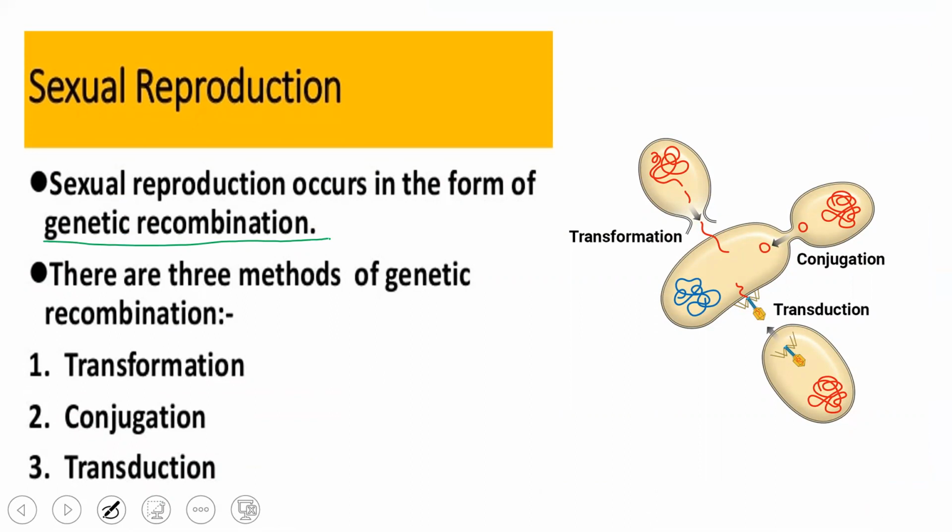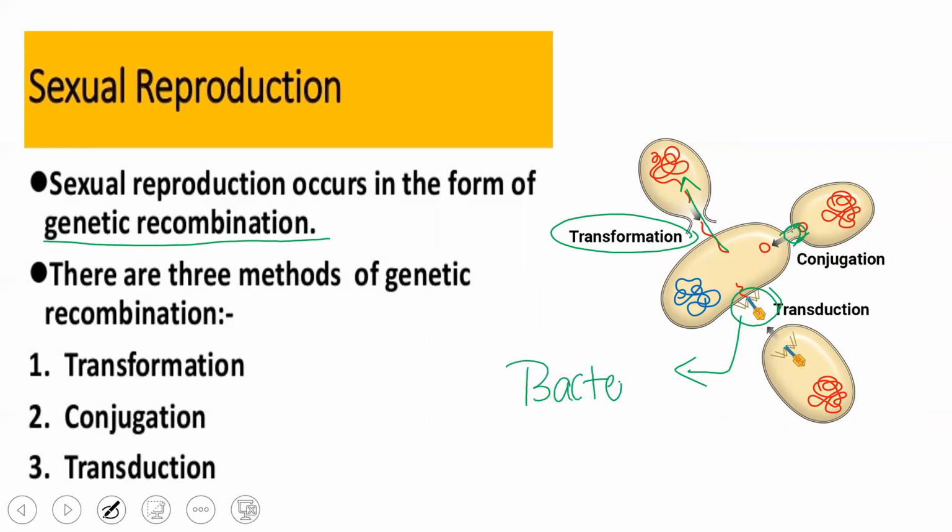Transformation is a type where the genetic material is passed on from one bacterium to another bacterium. Conjugation is a technique where a conjugation bridge is formed between the bacteria, and that is how the genetic material is passed on. Transduction is by using a virus which affects bacteria, which is called bacteriophages.